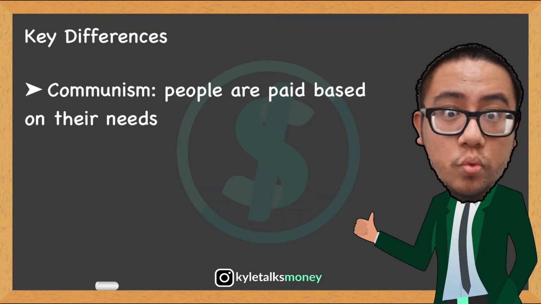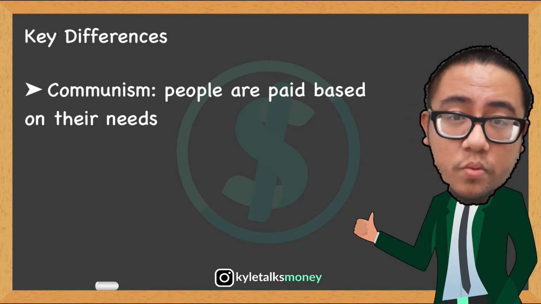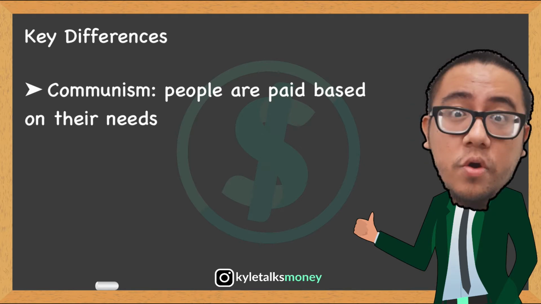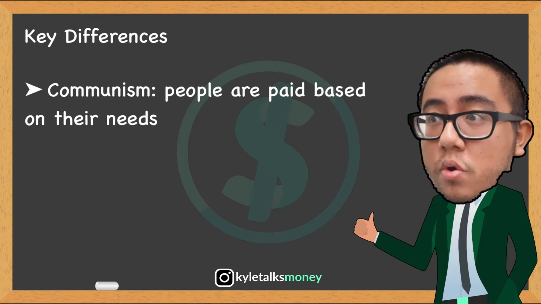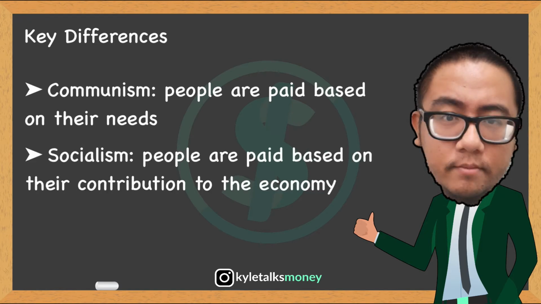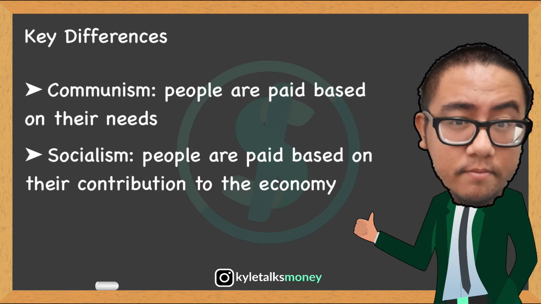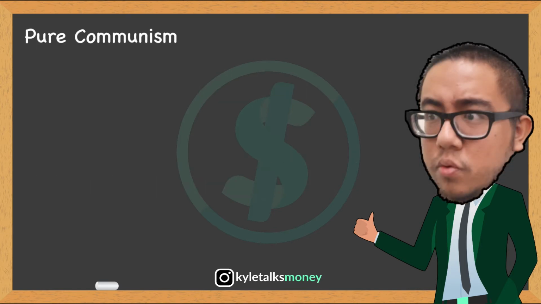Under communism, the people are compensated or provided based on their needs. In a pure communist society, the government provides most or all of the food, clothing, housing, and other necessities based on what is considered to be the needs of the people. Socialism is based on the premise the people will be compensated based on their level of individual contribution to the economy. Effort and innovation are thus rewarded under socialism. So let's look at what pure communism is.